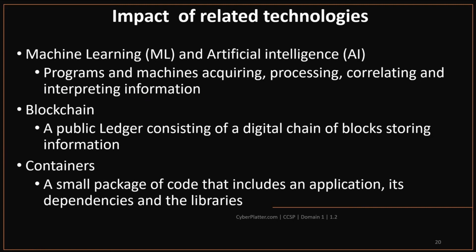Blockchain. Blockchain is a public ledger consisting of a digital chain of blocks storing information. It is a means of conveying value using encryption techniques and algorithms. It is often referred to as cryptocurrency. It is basically a transactional ledger where all participants can view every transaction, thus making it extremely difficult to negatively affect the integrity of past transactions.